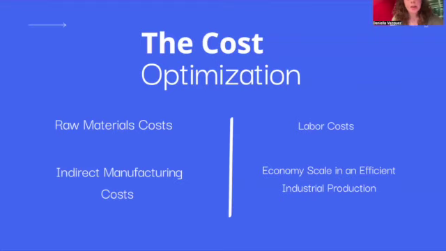Then we have finally our economy of scale in an efficient industrial production. The estimation was made on general production calculations, specifically for Mexico, including CFE energy rates and average industry wages. We assumed an economy of scale in an efficient industrial production process. These quantities are estimates and may vary depending on factors specific to each production plant, such as operational efficiency, production scale, and geographic location of the industry.